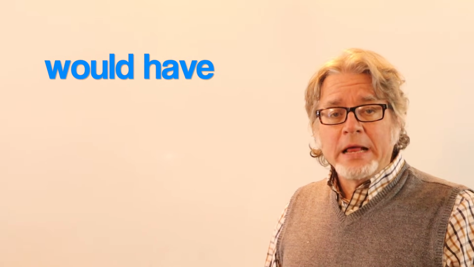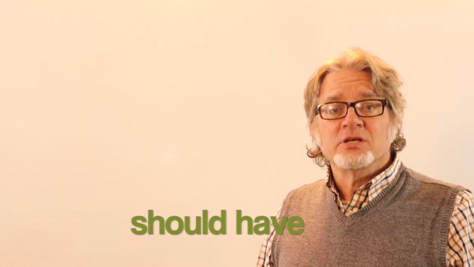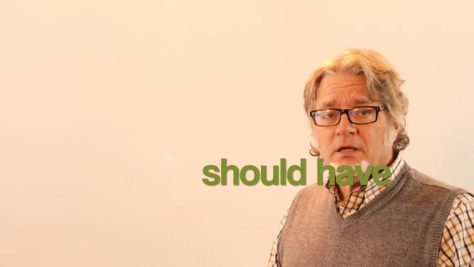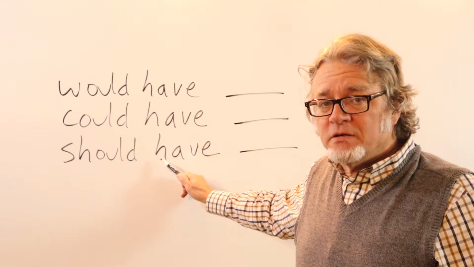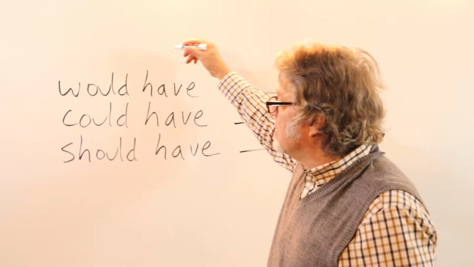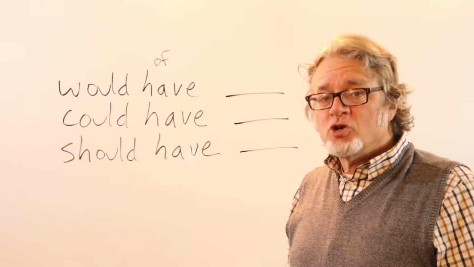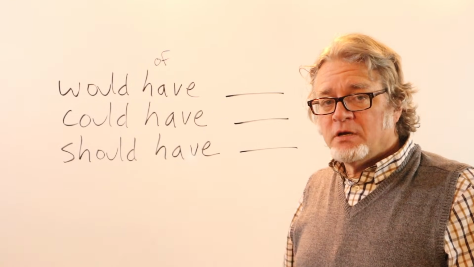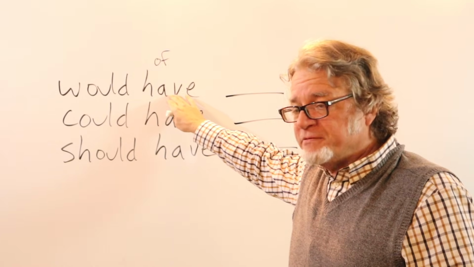What are the differences among would have, could have, and should have? Would have, could have, should have, when it's pronounced very quickly, sounds like "would of, could of, should of." But you are actually using the verb have.